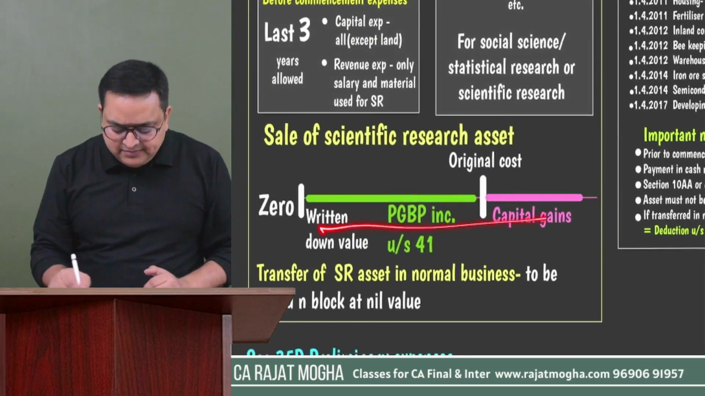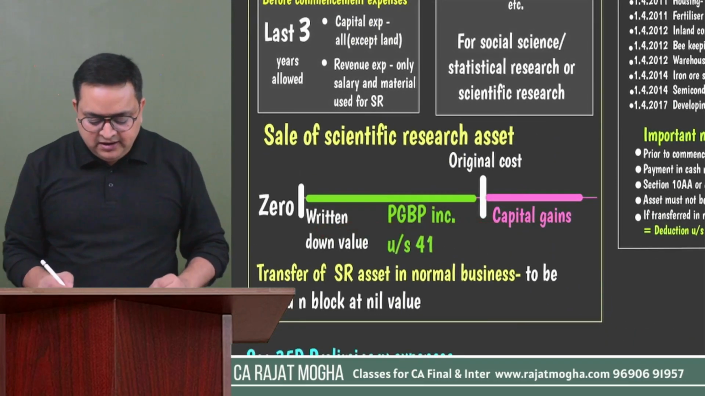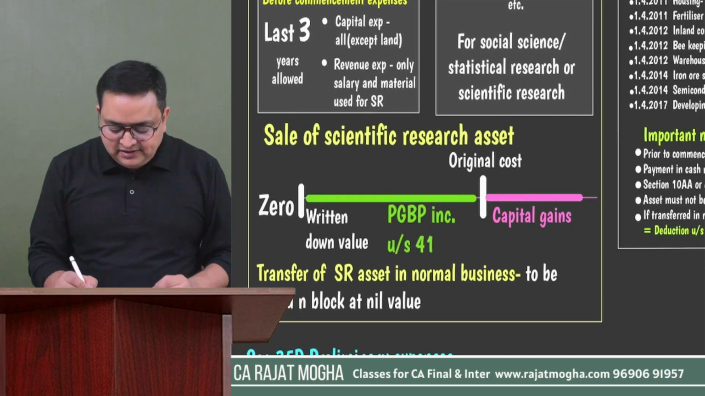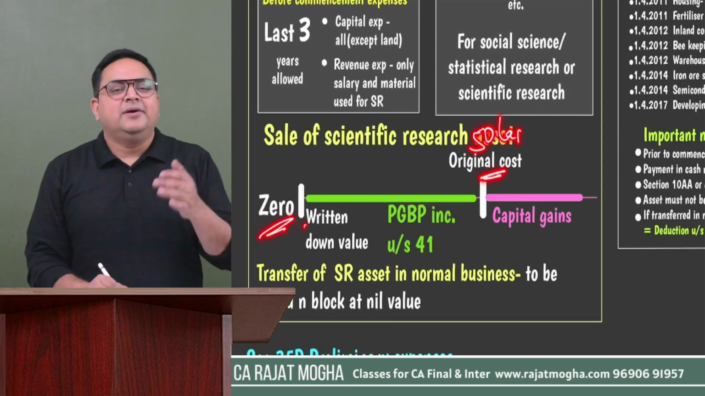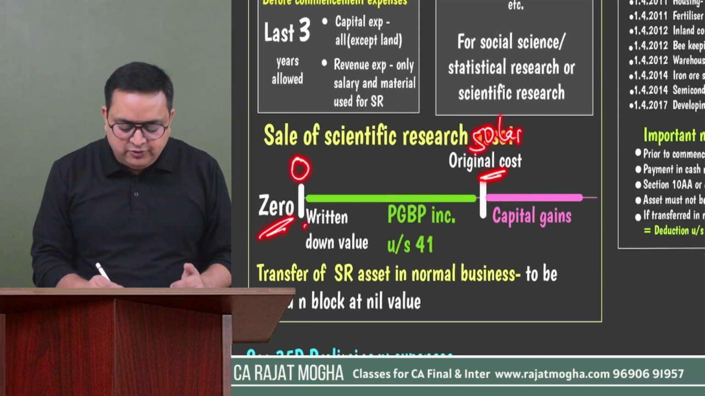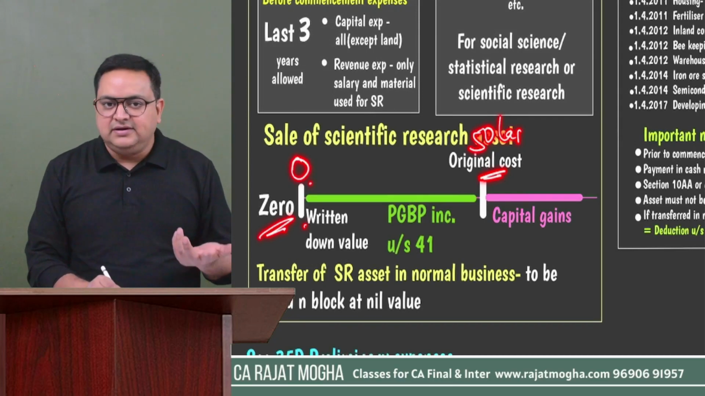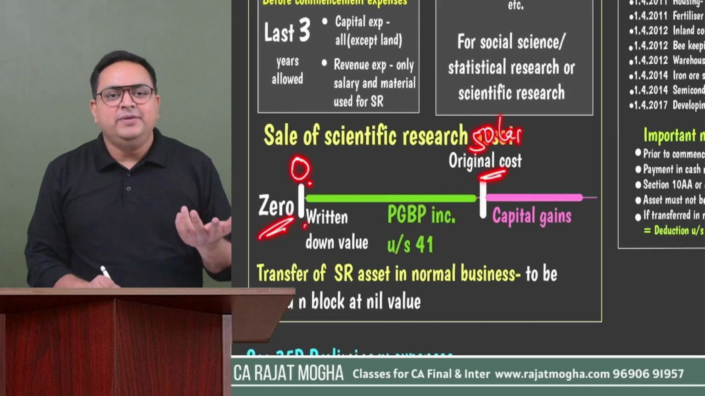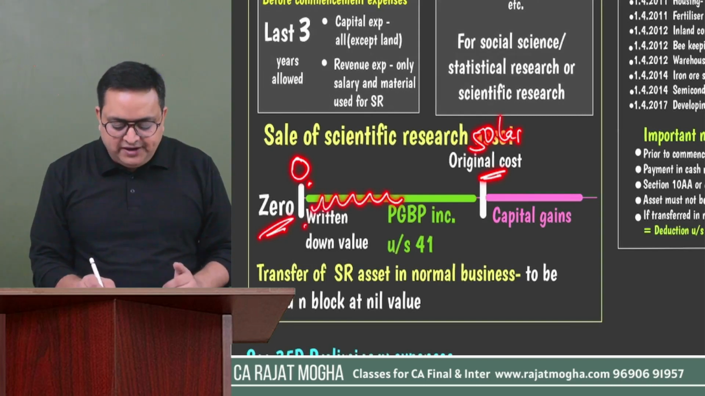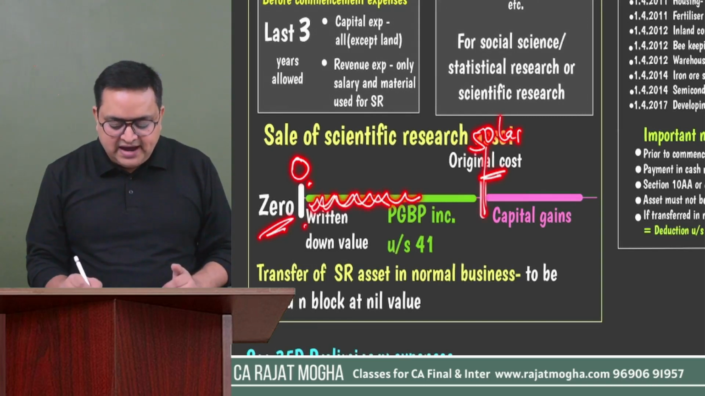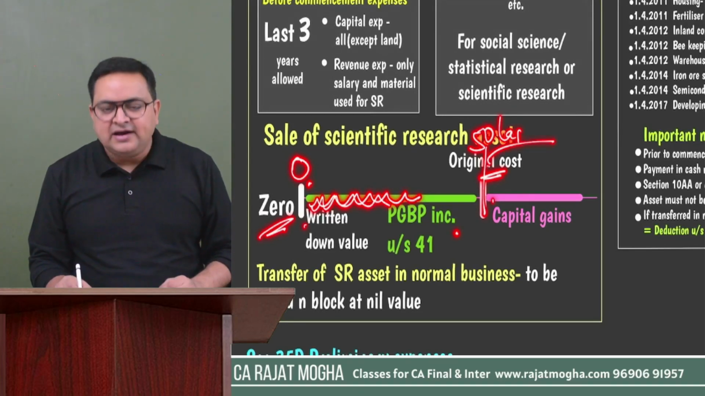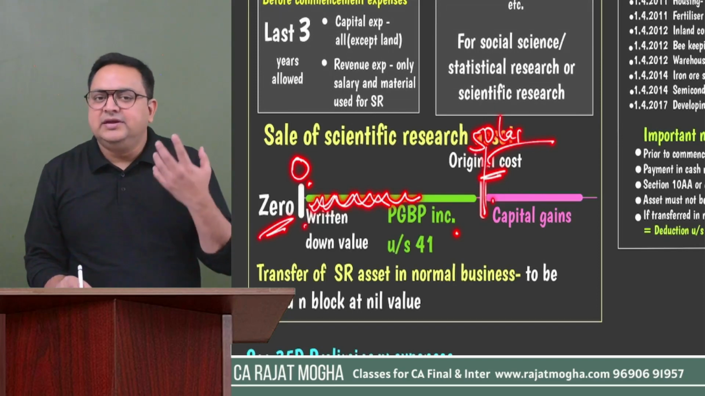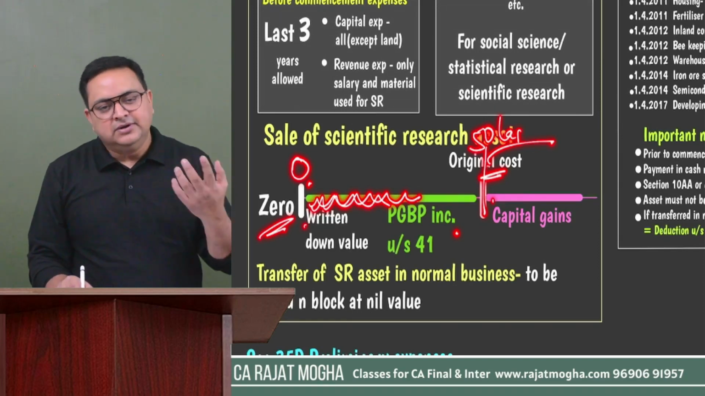So in that case, the same type of concept, the same number line. So let's say there was a scientific research asset which you have used for in-house research. Let's say it was for 50 lakh. Original cost was 50 lakh. How much is the WDV? Obviously zero. Why zero? Because 100% deduction is available. So right now the WDV is zero. So whenever you will be selling this asset, so obviously it would be more than zero, right? So it would be a profit area. So whenever you will be selling this asset up to 50 lakh, you understand that would be PGBP income under section 41. And if it is more than 50 lakh, it will be the capital gain. If it is long term, then you can index that 50 lakh. If it is short term, you can subtract 50 lakh.